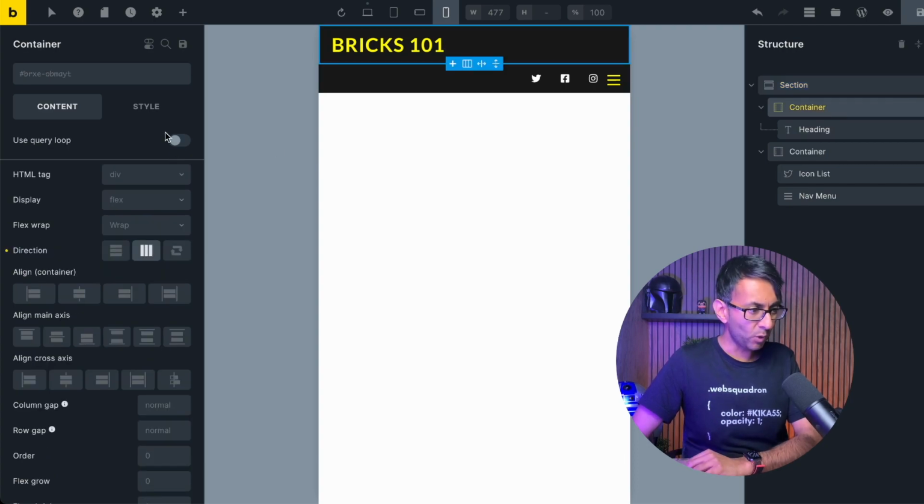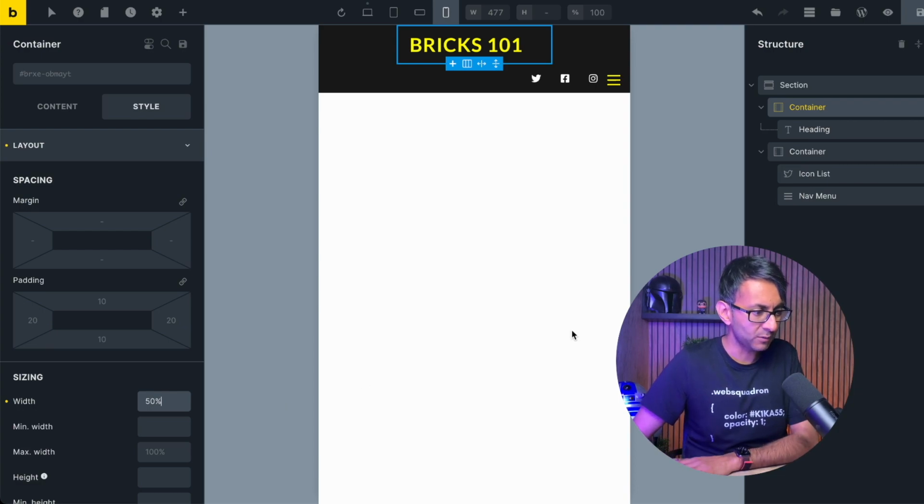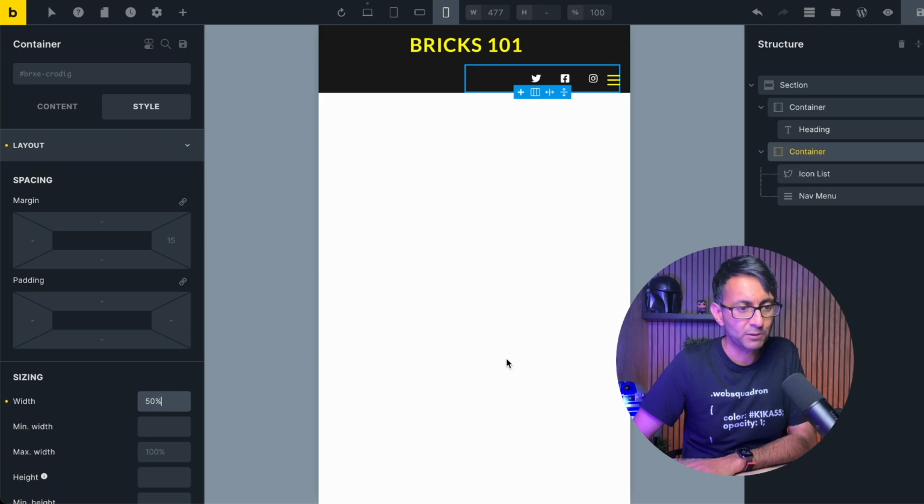Let's go to container 1. Let's go to style, and let's make this be 50% in width. And let's go to container 2, and let's also make that be 50% width like that.